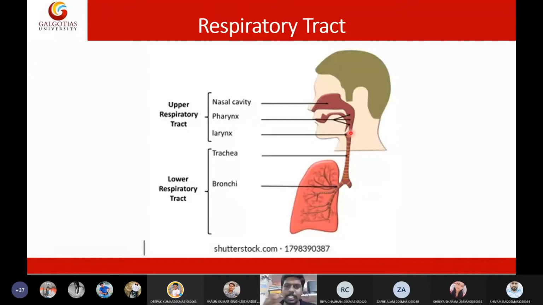This larynx is directly connected to the trachea. The trachea is also called the windpipe. This trachea is connected to the lungs. Together, trachea and the lungs are present in the lower respiratory tract. So the lower respiratory tract is composed of trachea and lungs, whereas the upper respiratory tract is composed of nasal cavity, pharynx, and larynx. Until the larynx is your upper respiratory tract. After the larynx, that means your trachea and lungs, is the lower respiratory tract.